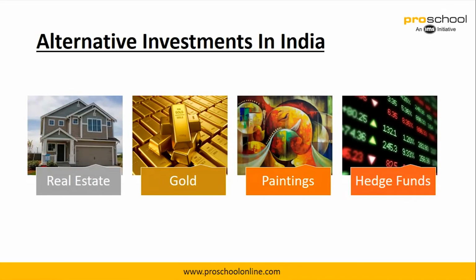So examples of alternative investments in India are real estate, because real estate really does not move with equity and bonds. Gold is inversely correlated with equity markets. So if equity markets go down, gold prices go up, right? Most of the times. Paintings are also one source of alternative investments, and hedge funds are also there.